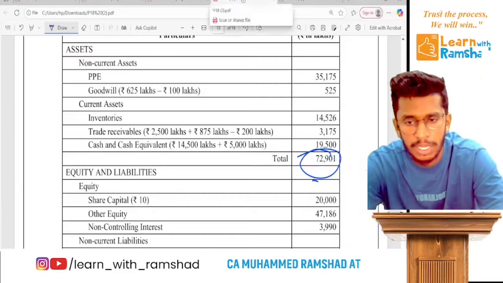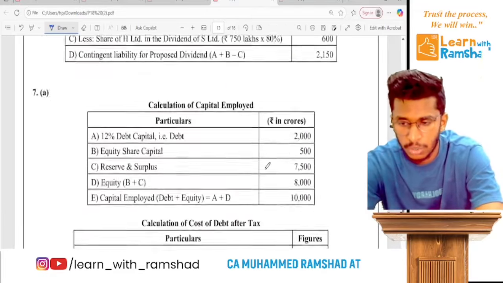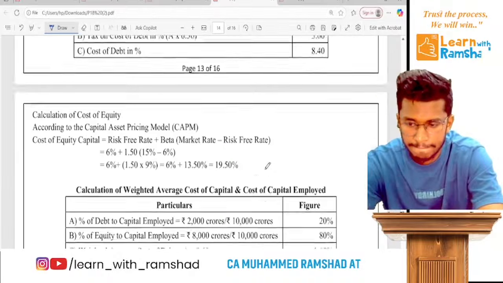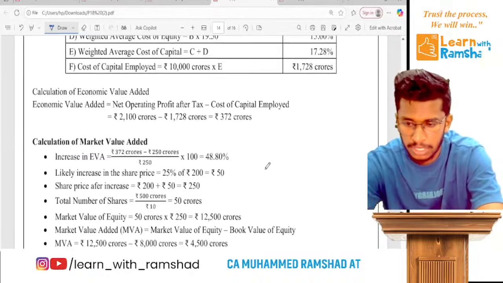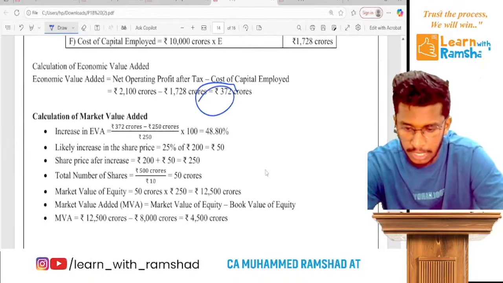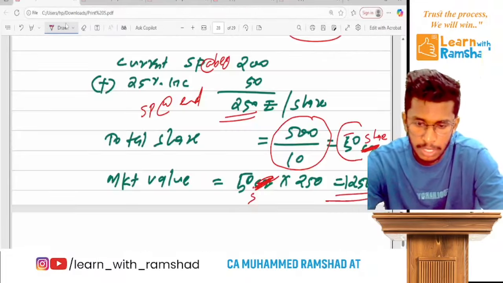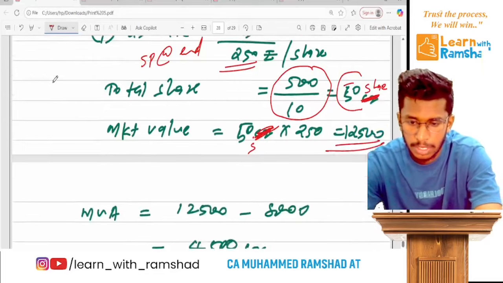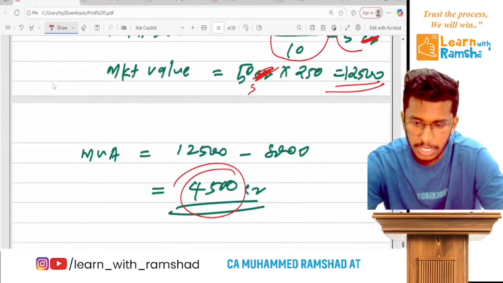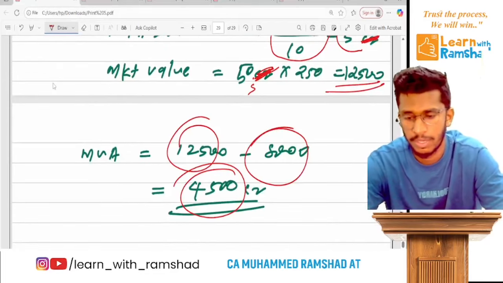Simple, clear? So you can check your answers also. Ready? Okay, you can see this there. This is an item. Ready? Okay. Market value, this is clear. Market value minus book value, clear?